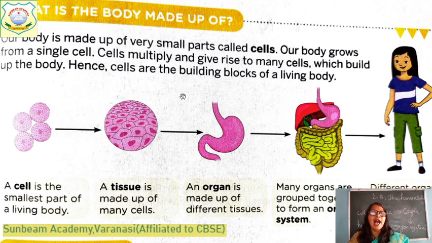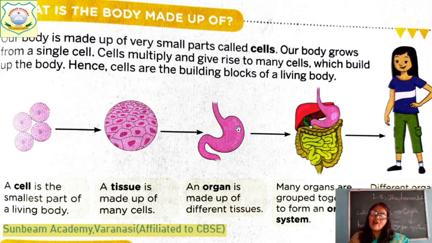You can see our body is made up of very small parts called cells. A cell is the smallest part of a living thing. And when many cells join together, what do they do? They form a tissue. A tissue is made up of many cells. And when many tissues of the same type join together, they form an organ. This is the stomach.